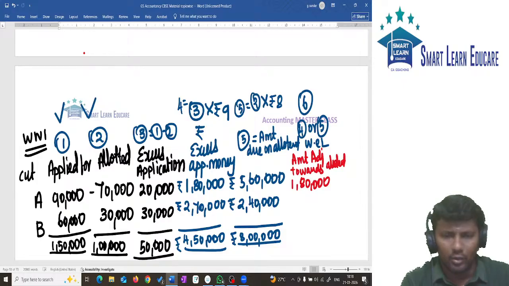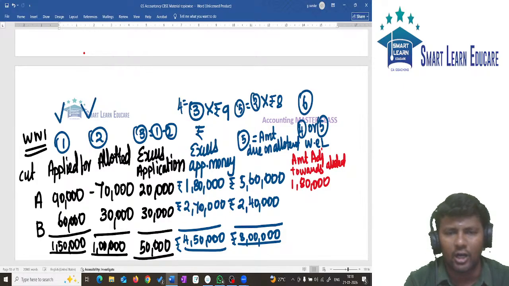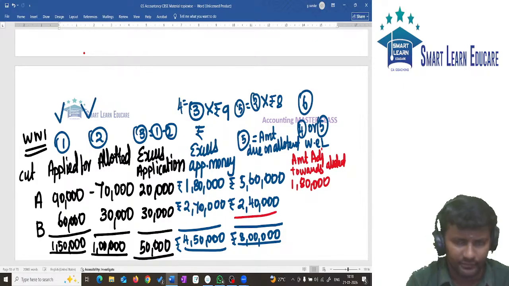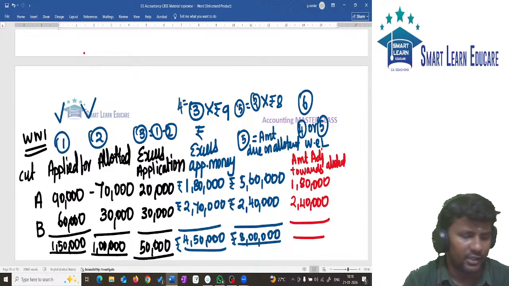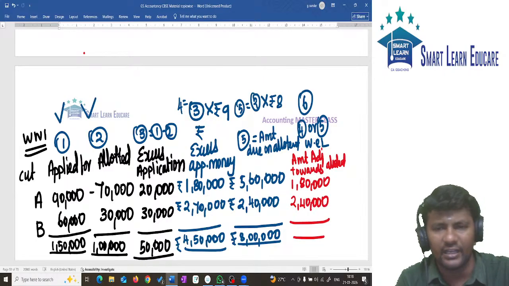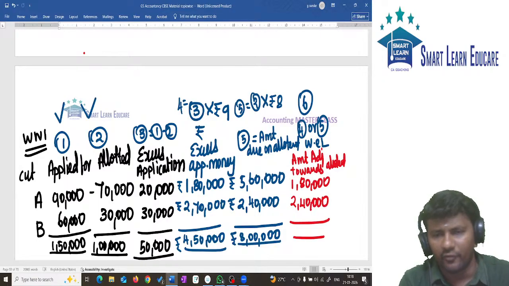Second one, 2,70,000 or 2,40,000, whichever is less. 2,40,000 is less. So what is the total amount adjusted against allotment? Add both: you will be getting 1,80,000 plus 2,40,000, which is 4,20,000.